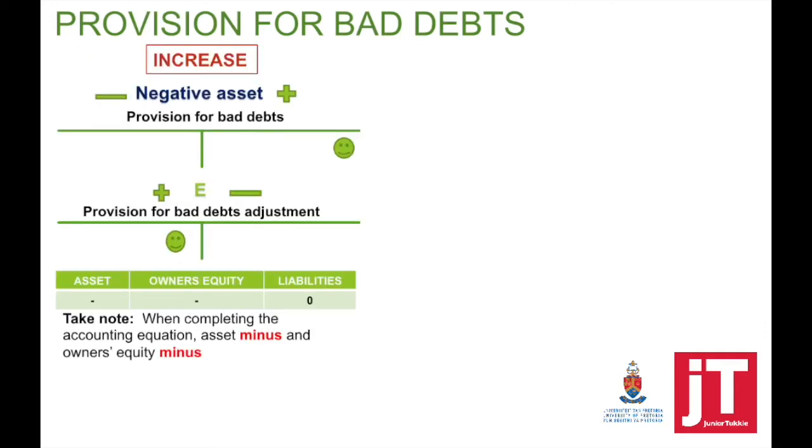So when our provision for bad debts is increased, it means that provision for bad debts will be credited, account debited, provision for bad debts adjustment. This will then be regarded as an expense, which will have a negative effect on my owner's equity. Take note. If my provision for bad debts increase, it will have a negative effect on my assets.